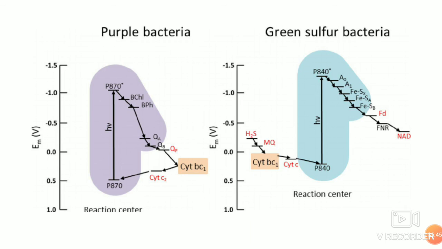In the case of green sulfur bacteria, the reaction center is P840, which absorbs a photon and gets excited, and then the electron is transferred via the accessory pigments A0, A1 and iron-sulfur clusters to ferredoxin to NAD plus. The lost electron from the P840 is replaced from H2S, which is the donor of the electron.